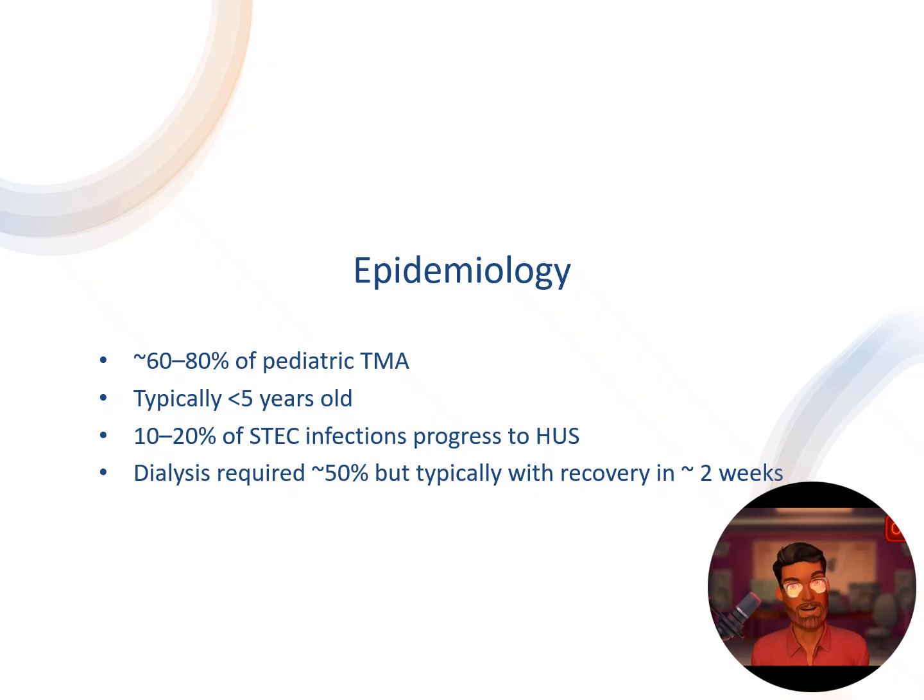In terms of the epidemiology, most of the TMA in pediatrics is due to E. coli HUS. Typically, the children are less than 5 years old. Around 10 to 20% of E. coli infections lead to HUS. Dialysis is often required in up to 50% of patients with HUS, but typically children recover in about 2 weeks.